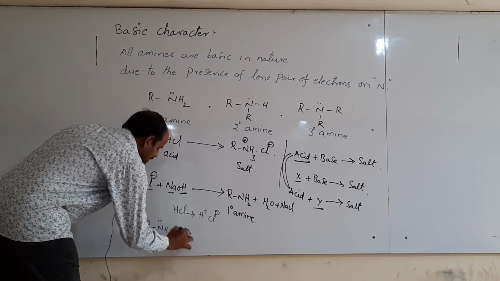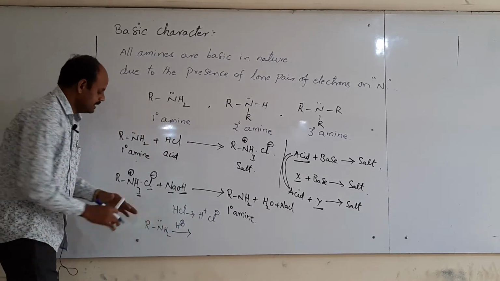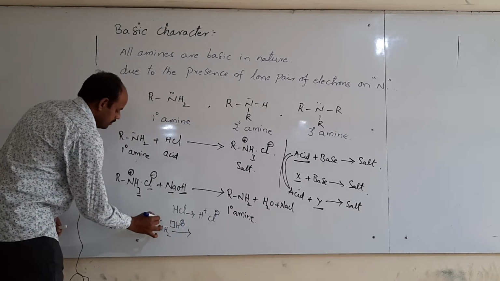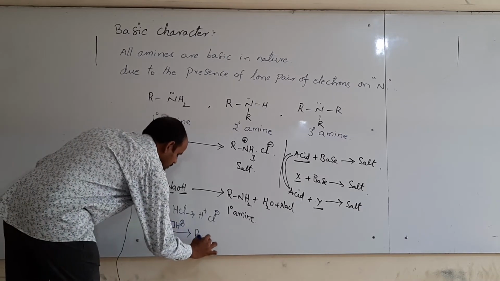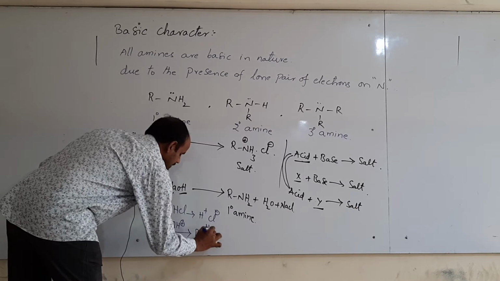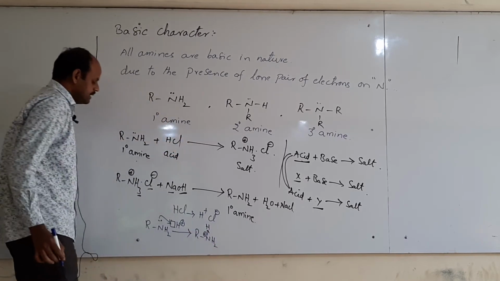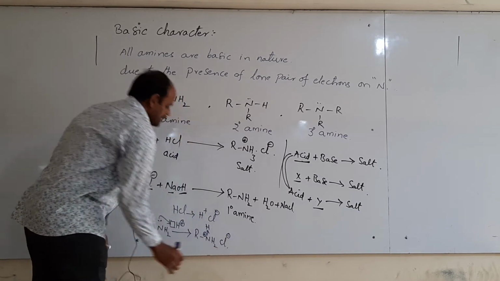Then H+ can combine with nitrogen. H+ has a vacant orbital, there are no electrons in it. Then by donating these 2 electrons to H+, a coordinate covalent bond is formed like this. Then on nitrogen plus is there. Then Cl- is present as it is.